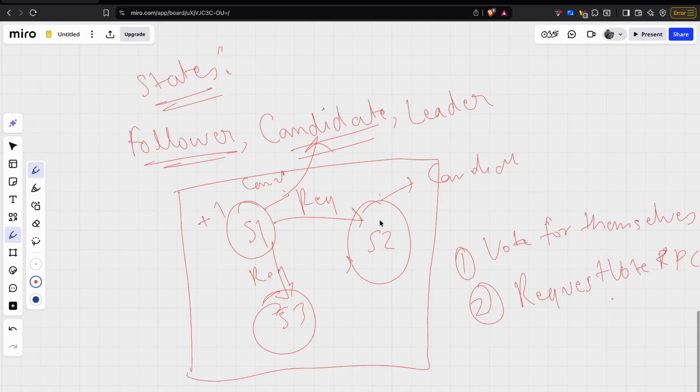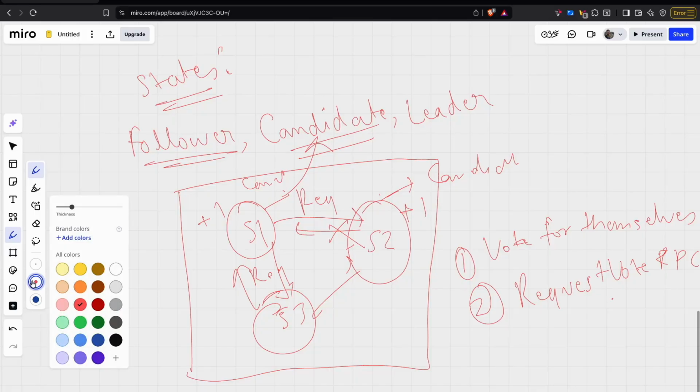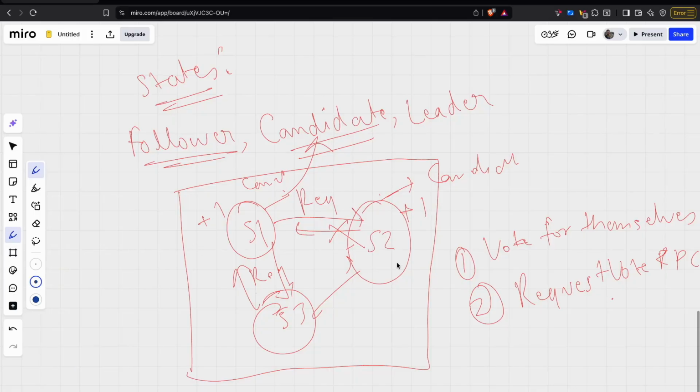So S2 can decide whether it wants to vote for S1 or not. It's not like it has no opinion. There are a couple of rules which S2 will check. If S1 satisfies those rules, S2 will vote for it. Similarly S3. But if those rules are not satisfied, S2 can reject the request, saying no, I don't want to vote because you are not meeting the criteria. Similarly, S2 can also shift to the candidate state, and S2 will vote for itself and try to request votes from these two.